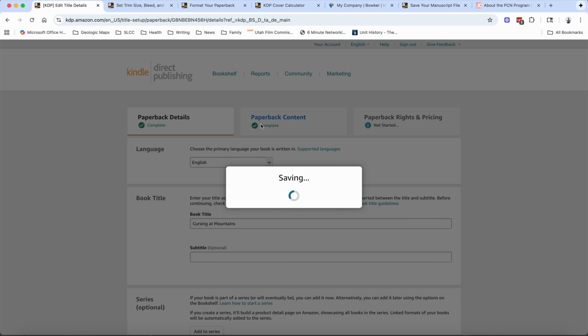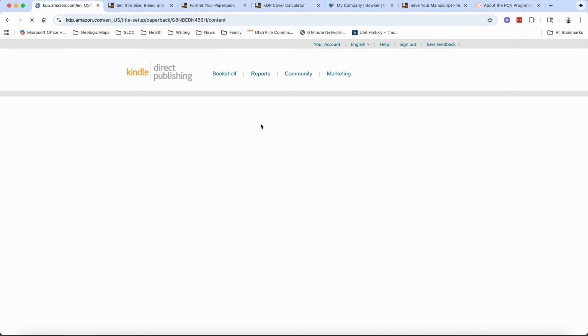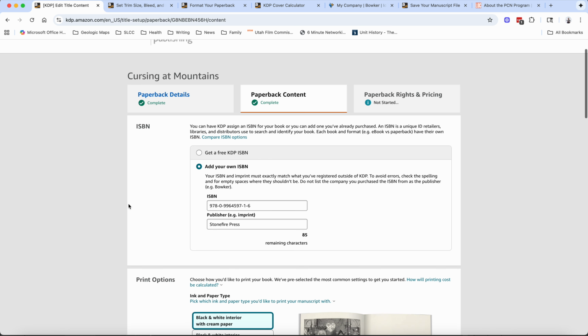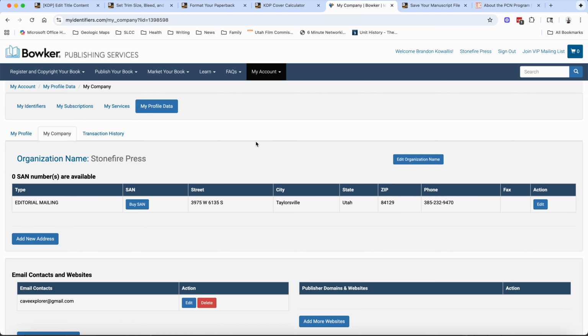So I went into the paperback content, and this is where I ended up down a rabbit hole. So I put the ISBN in, and then I got to publisher imprint. I'm like, what the heck is that? So I went over to Bowker, which is myidentifiers.com, or you can go to Bowker Publishing Services. Search for ISBN, Bowker will come up.